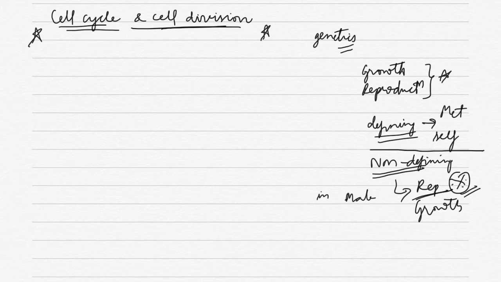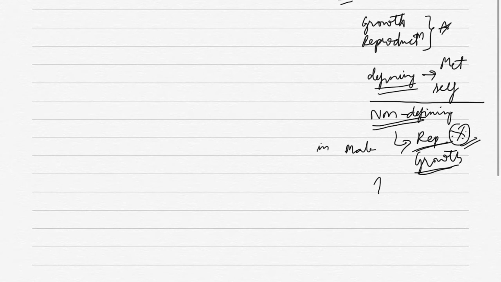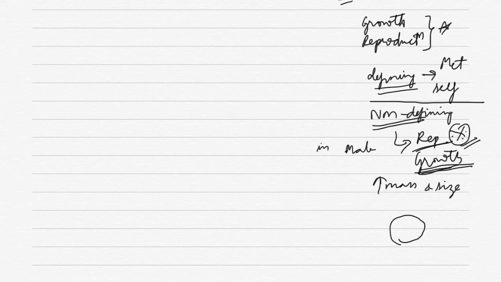Growth is said to be so because growth is defined as increase in mass and size. So if I take a heap of sand, that is also going to be defined as increase in mass and size, so this is also defined as growth.